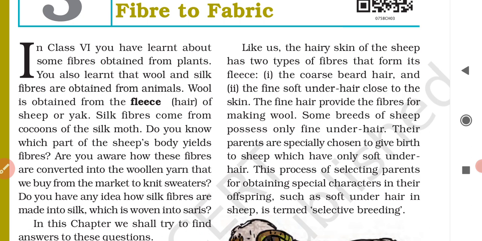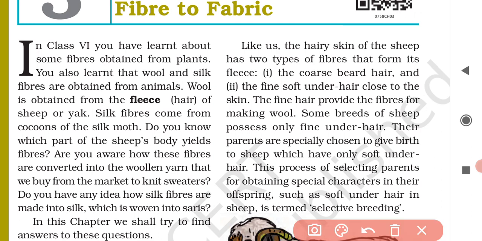The soft under hair. Why soft under hair? Because from the fine soft under hair only the wool can be extracted. It is the wool-providing fiber. So the process of selecting parent sheep for obtaining special characteristics in their offspring, such as soft under hair, is called selective breeding.